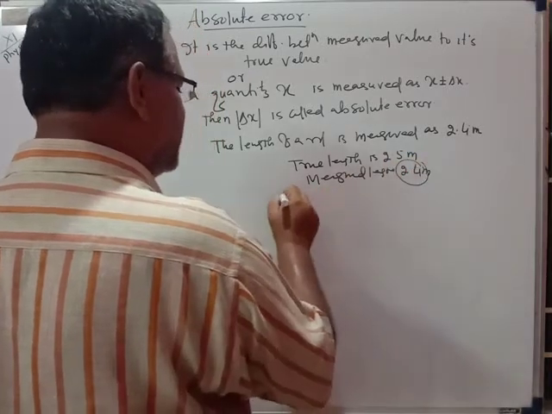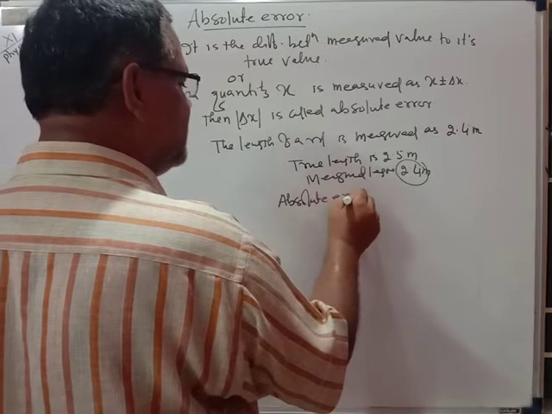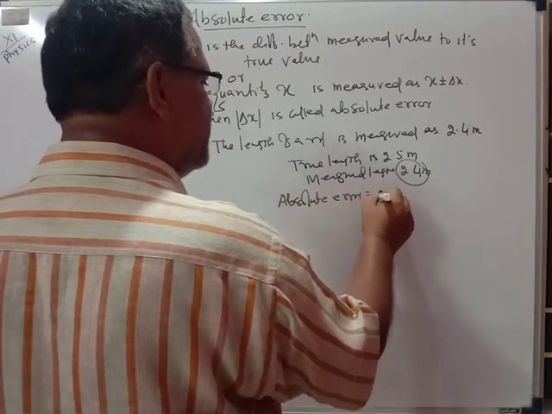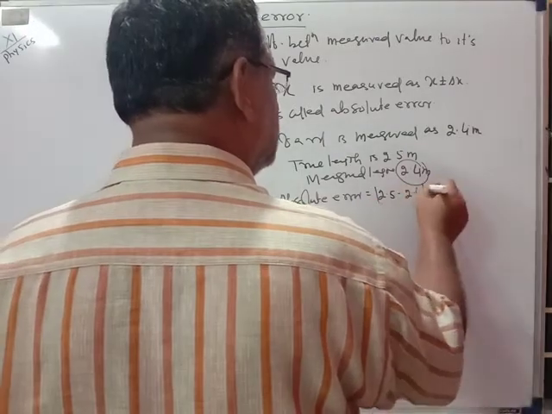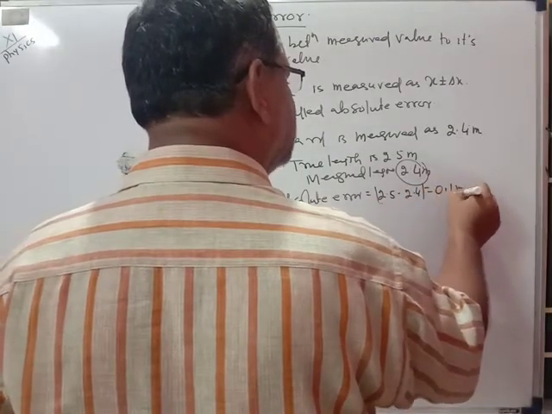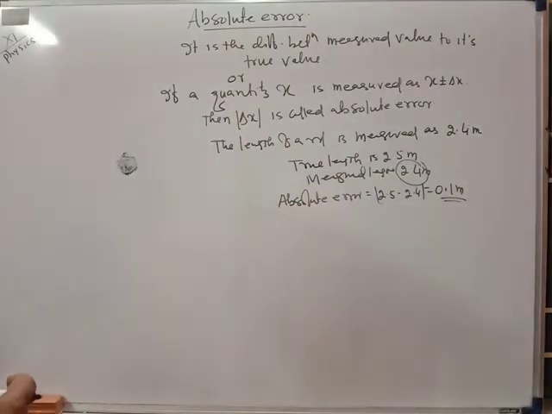Then the absolute error will be 2.5 minus 2.4, which is equal to 0.1 meter. That is only the difference, the absolute error.